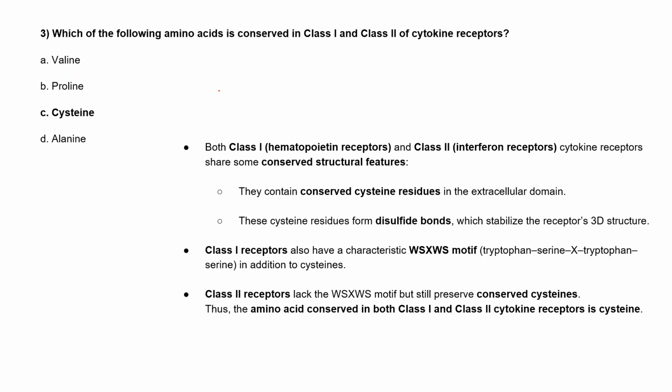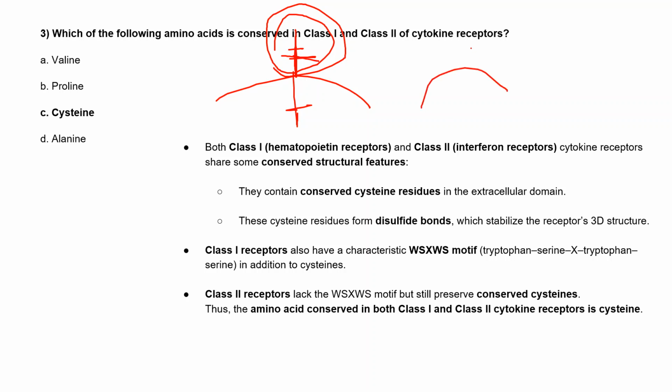There are two domains: the one present outside the cytoplasm is known as the extracellular domain, and the one inside we call the intracellular domain. So outside the cytoplasm, the extracellular domain has this cysteine residue, which is present in both class 1 as well as class 2.